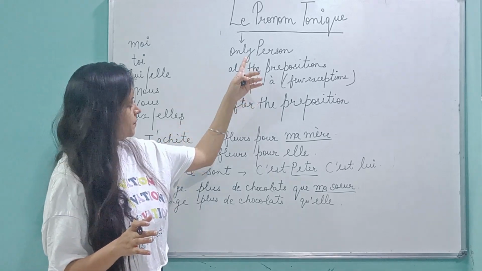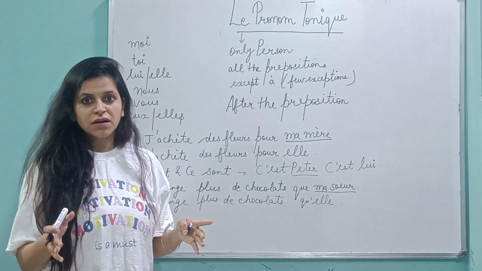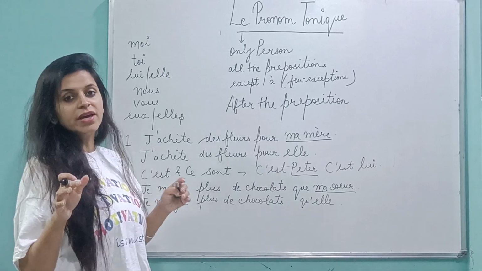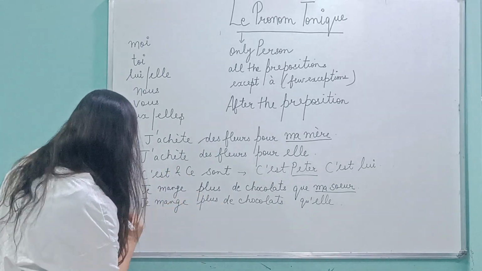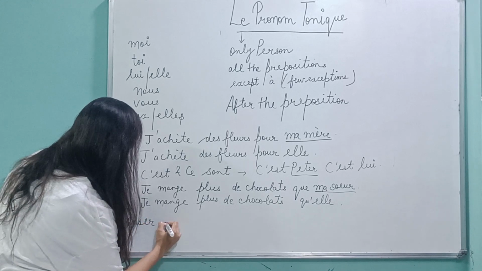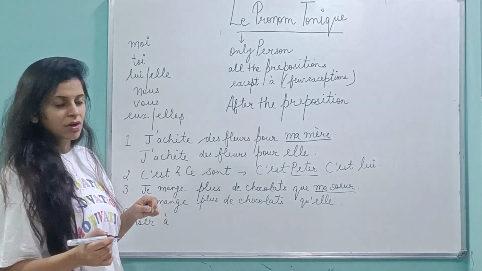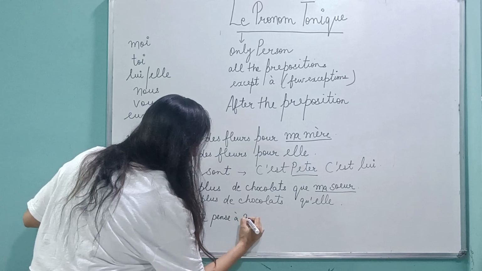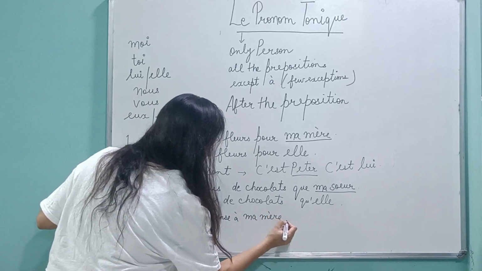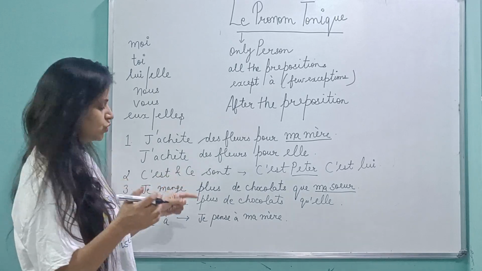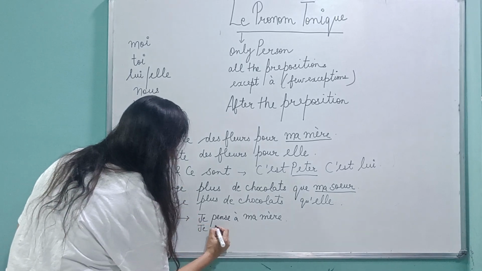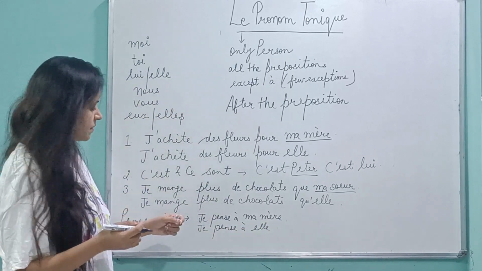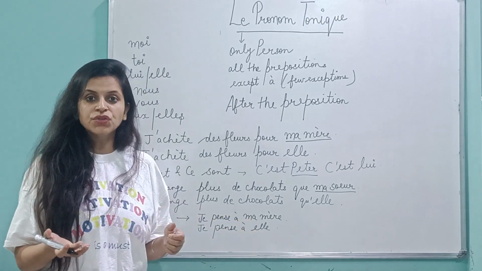If you can see, I've written here, it's used with all the prepositions except à. So à is also there, but in few exceptions. What are those exceptions? Especially you need to remember penser verb. That is very, very common. This verb means to think and it is always followed with a preposition. Okay, so whenever this verb is there, it will always be tonique. Je pense à ma mère. This is one of the very big example of exception of pronom tonique. Je pense à ma mère. The replacement will be je pense à elle. I'm thinking about her.